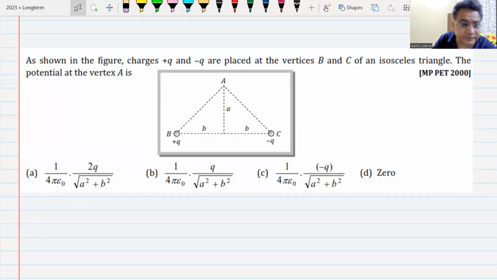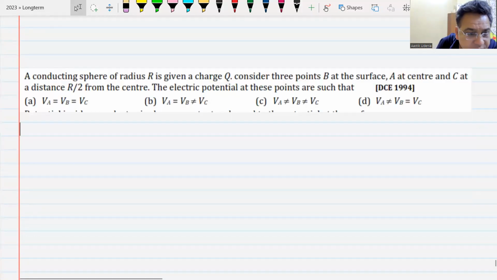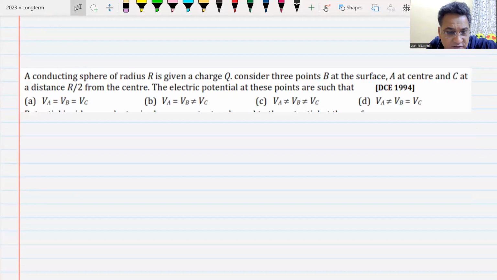Next one, give me the answer first. A conducting sphere of radius r is given a charge q. Consider 3 points: B at the surface, A at the center, and C at a distance of r by 2. The electric potential at these points are such that... Option B, sir. VA equals VB does not equal VC.